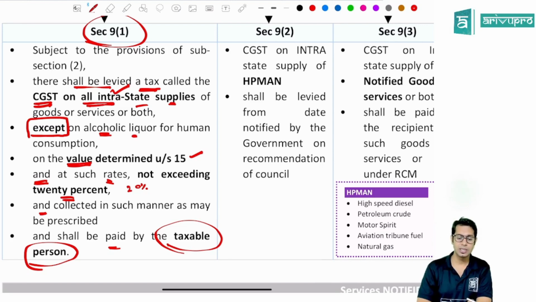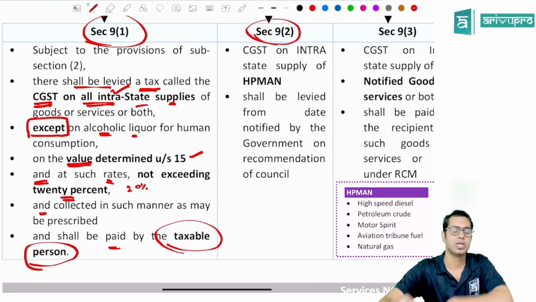Maximum, how much is the rate which government can levy, sir? Maximum 20% government will be levying the rate. And this tax government will collect from you in the manner as may be prescribed by them. And who has to pay this tax? This entire point is applicable to whom? It is applicable to a taxable person.